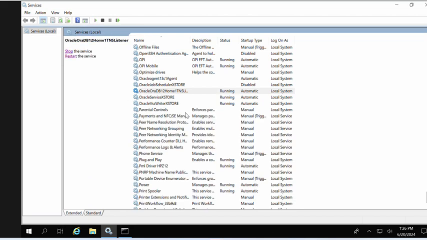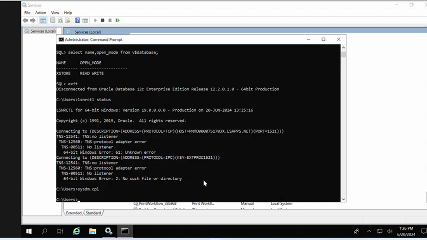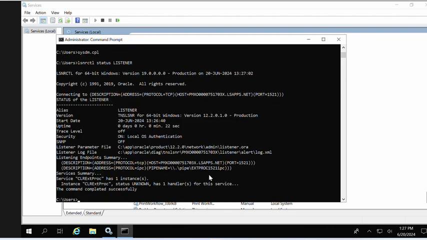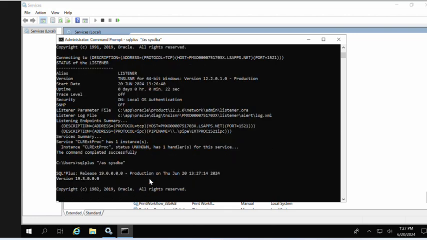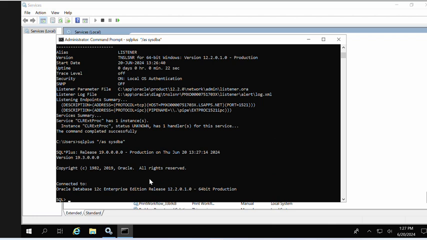Yeah, now you can see I'm not getting the similar error that I was getting before. So now I'll just see the listener status. lsnrctl status listener. Yeah, it started now, so it takes some time. Let me connect to the database once. Now again the database is connecting.